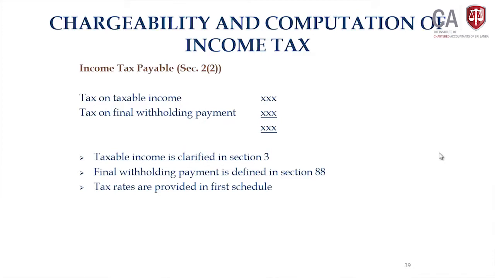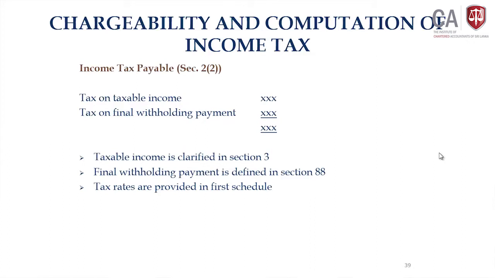I think I should tell you, in the latter part of the act there are certain schedules. The first schedule provides the tax rates. If you go to the first schedule, tax rates are provided for each type of tax person. Item 1, tax rates on individuals. Item 2, tax rates of partnerships.